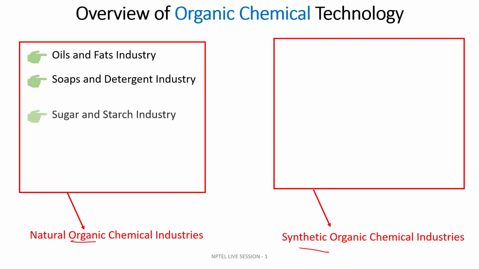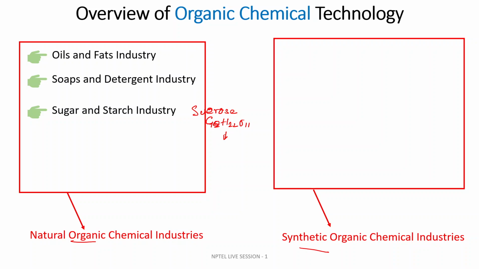Next is the sugar and starch industry. Sugar is basically sucrose, that is C12H22O11.